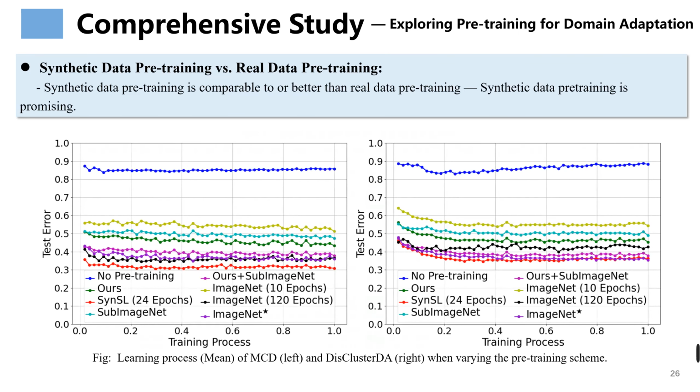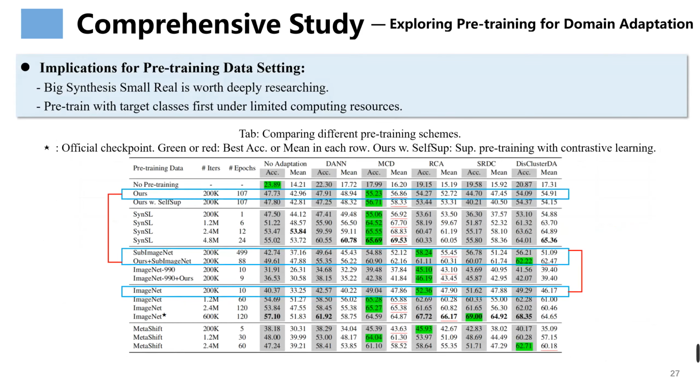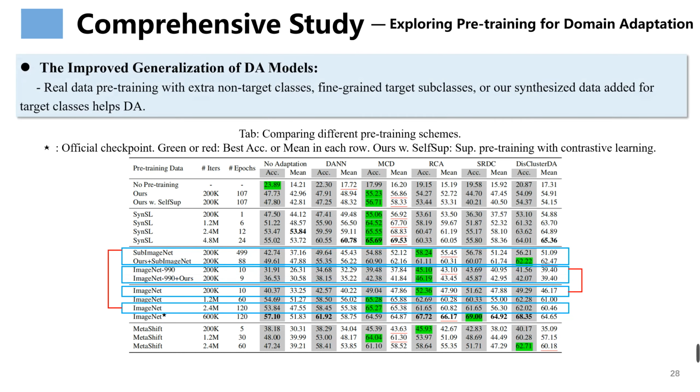For the empirical study on implications for pre-training data setting, we find that big synthesis small real is worth deeply researching. Pre-train with target classes first under limited computing resources. For the empirical study on the improved generalization of DA models, we find that real data pre-training with extra non-target classes, fine-grained target subclasses, or our synthesized data added for target classes helps DA.